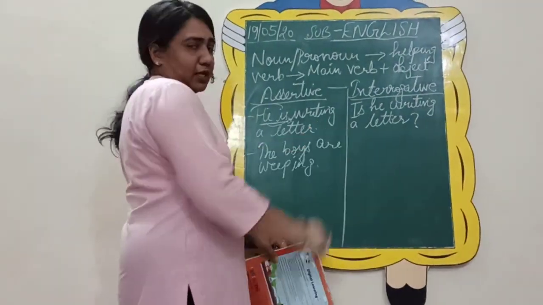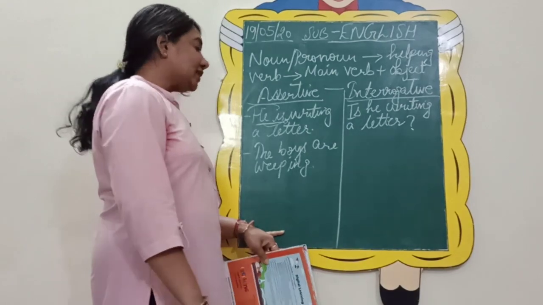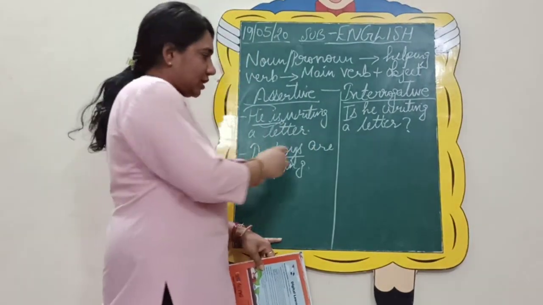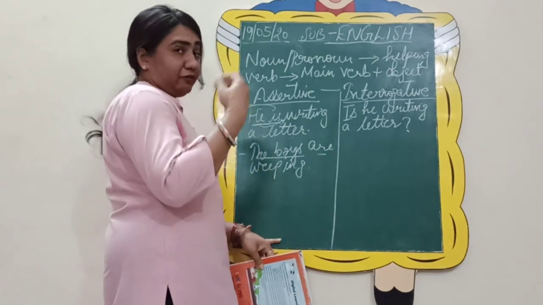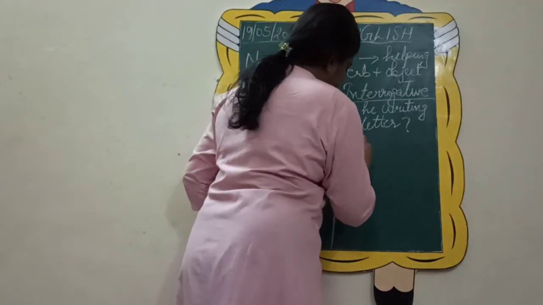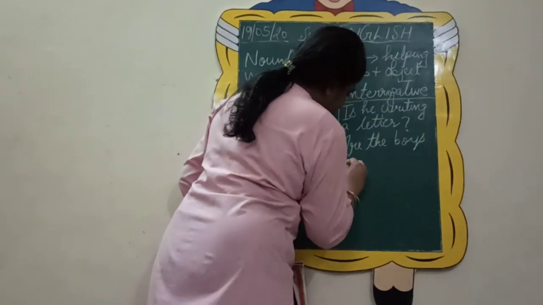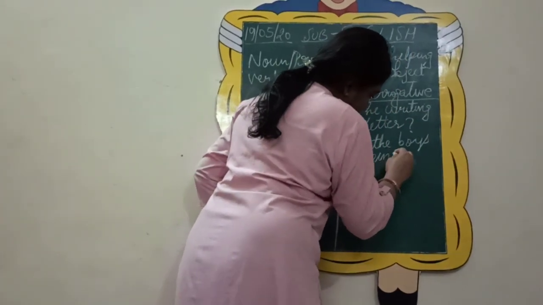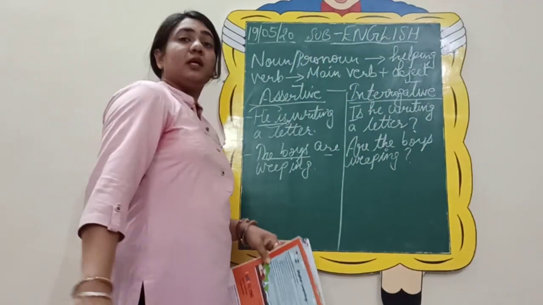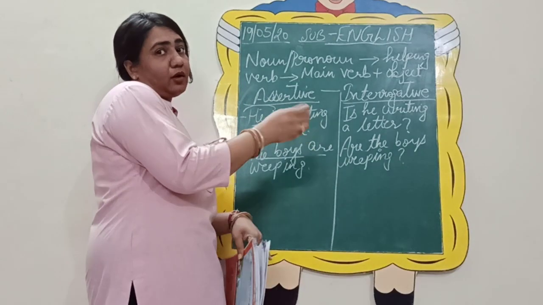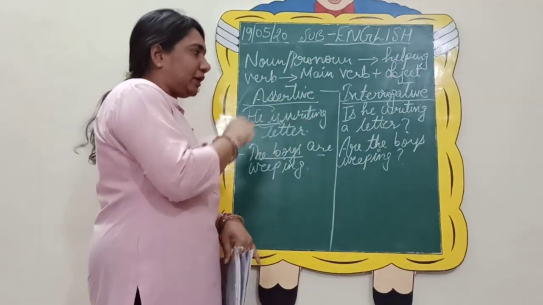Okay, let us take next example now. The boys are weeping. The boys subject, are helping verb. Reverse the order now. Are the boys weeping? And your question mark. So isn't it easy to change it into interrogative simply by reversing the order of the subject and the helping verb?